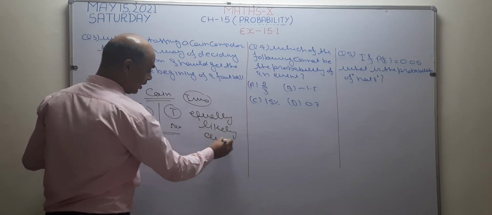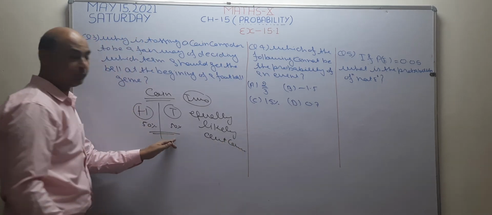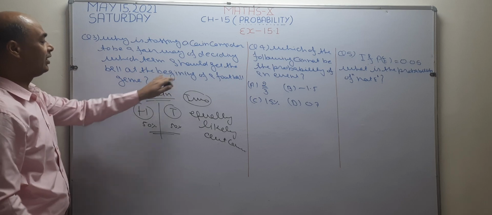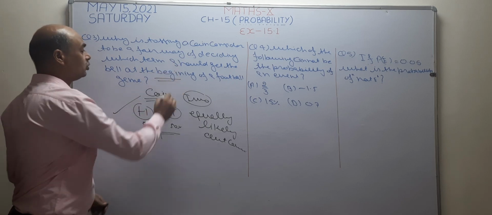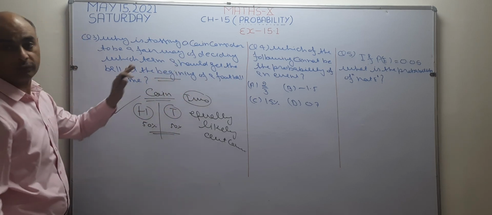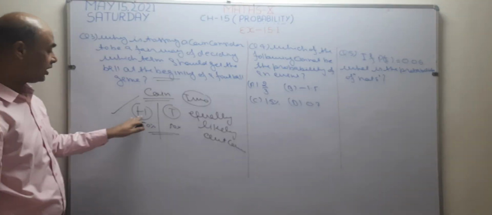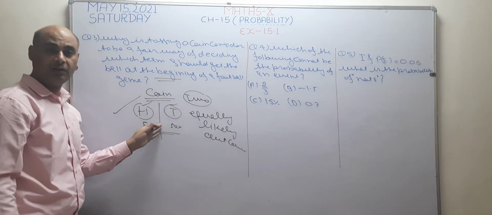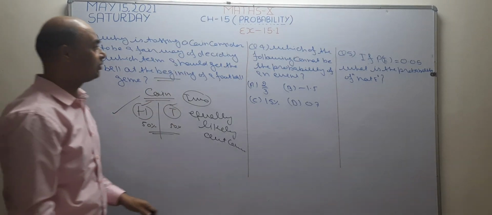Equally likely outcomes, having a 50-50 chance. This is the reason to take a coin as a fair way to decide which team is going to take the football at the beginning of the game. Okay, because they have a 50-50 chance. Only 2 possibilities are there. One is head, another is tail. Okay. Now see what is given.